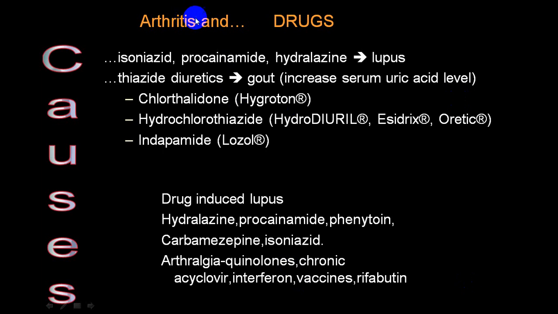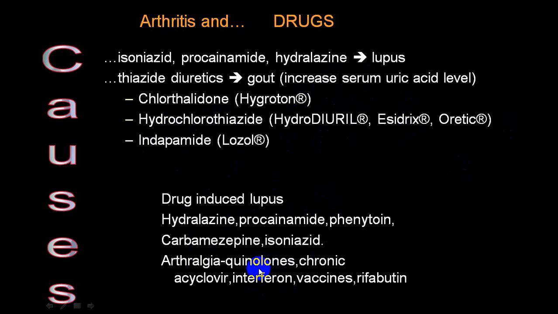And also ask a history of drugs. Isoniazid, procainamide and hydralazine can precipitate SLE. Thiazide diuretics can produce gout because they increase the uric acid level. Chlorthalidone is less likely to elevate uric acid, but hydrochlorothiazide is the most common. Another drug, indapamide, can once in a while also produce elevated uric acid level. So in this particular group, try to rule out.